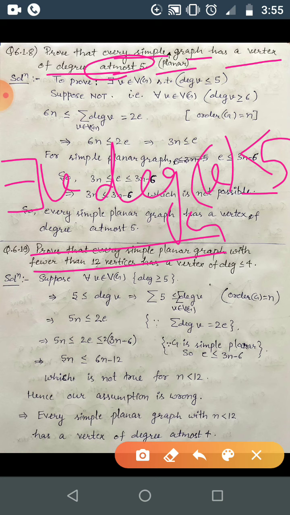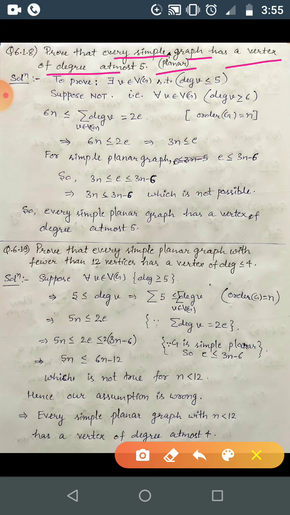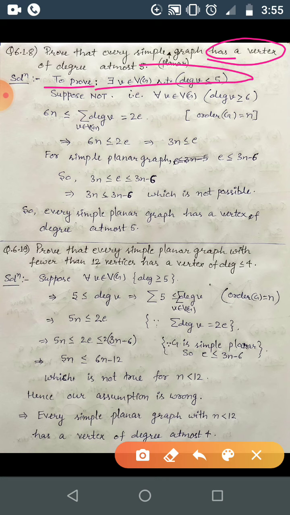I will prove this by contradiction. Suppose this statement is not true, that is, the negation of this statement. The given statement says there exists some v belonging to V(G), the vertex set of G, such that degree of v is at most 5. Suppose this is not true.